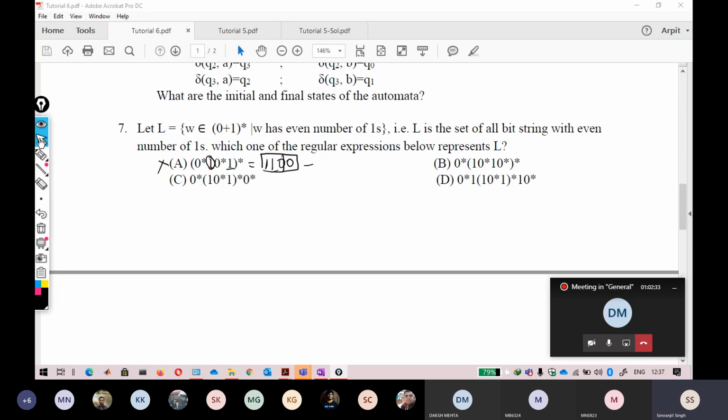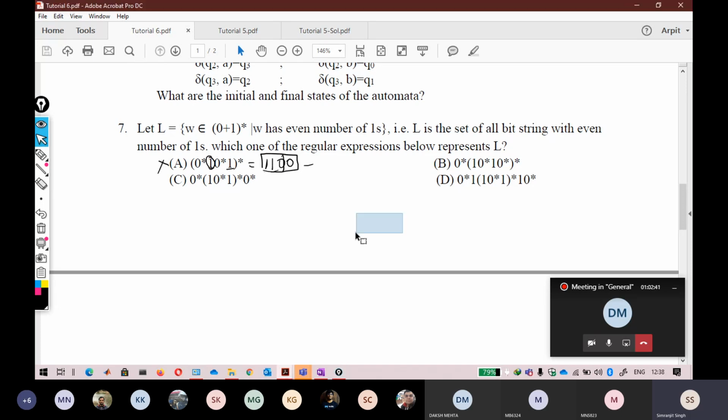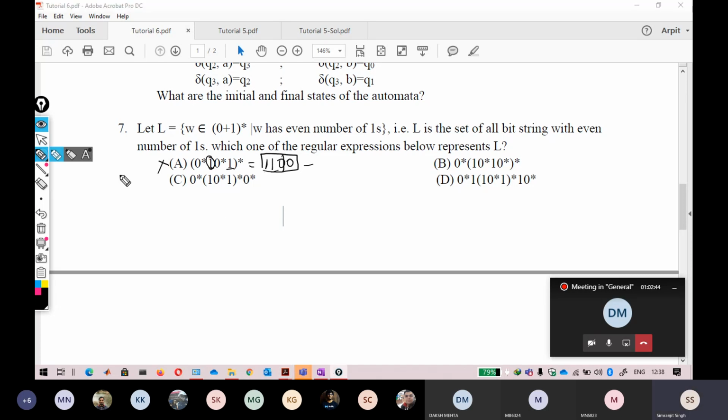Okay. So I think at the C option, again, this string is not there. This string only, this one. Let me see what has happened there. The same string, if I give it 1100, I don't think that it is able to extract it. One you can get from here. This is 0 star, just forget about it. One you can get from here.